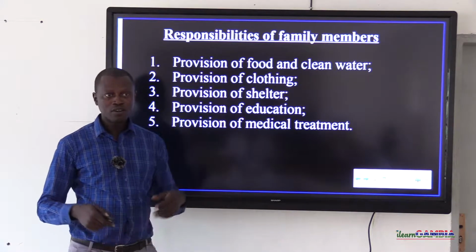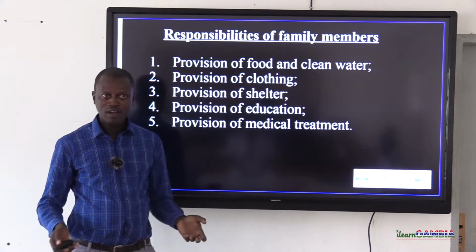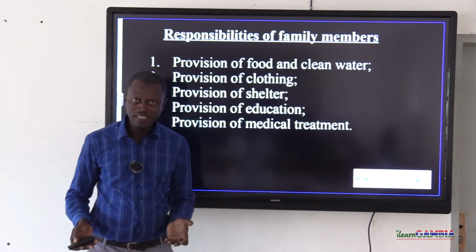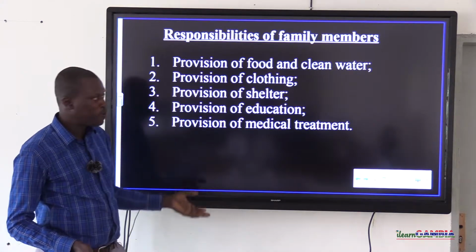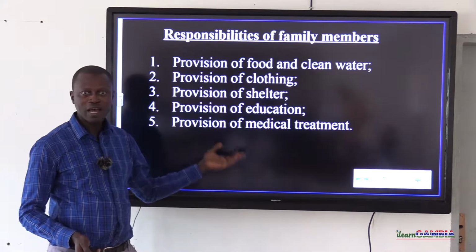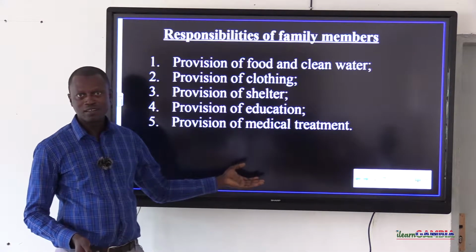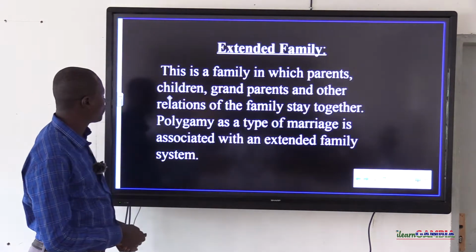This is done either by the mother, the father, the uncle, an aunt, nephew, niece. It depends on the type of family setup, whether it is nuclear or extended or single parent. If a family member is sick, other members in the family will make sure that effort is made to help the sick family member.